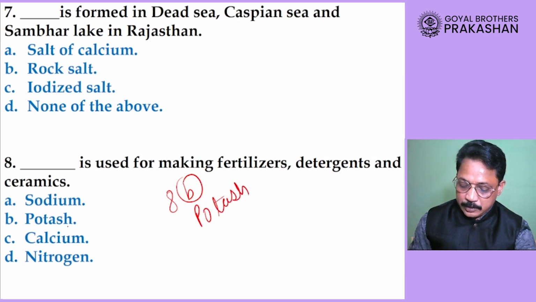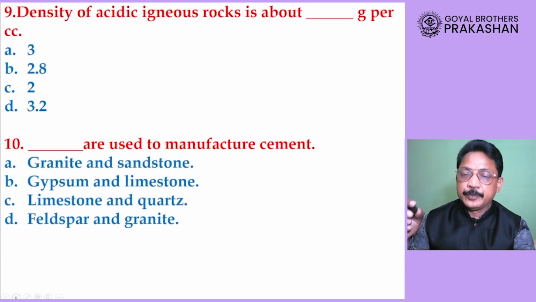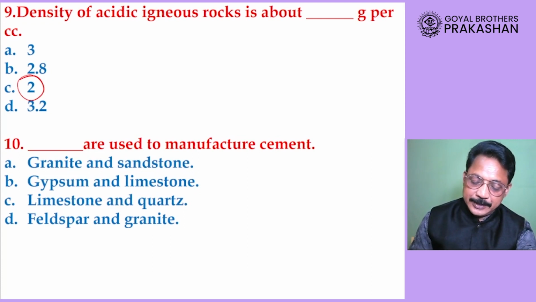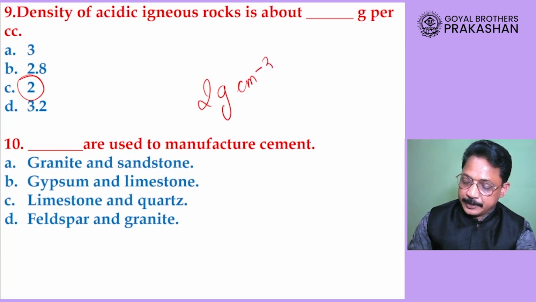Okay, now question number 9, dear student. Now density of acidic igneous rock is about dash gram per cubic centimeter. CC means cubic centimeter. So density of acidic rocks is about dash gram per cubic centimeter. So is it 3 gram per cubic centimeter, 2.8 gram per cubic centimeter, 2 gram per cubic centimeter or 3.2 gram per cubic centimeter? Answer is C, that is B.